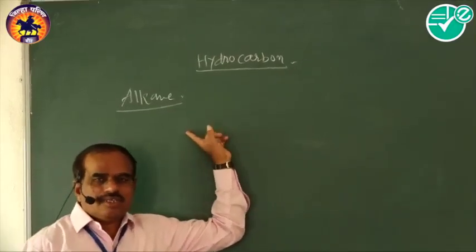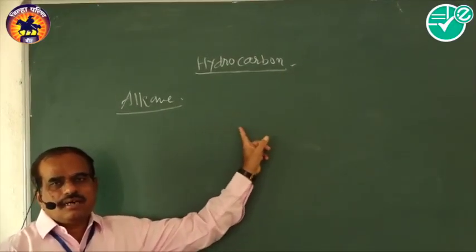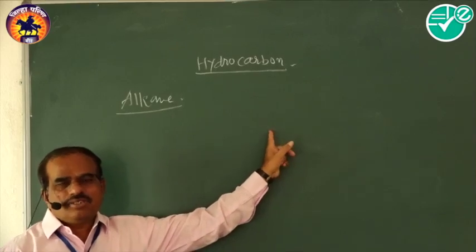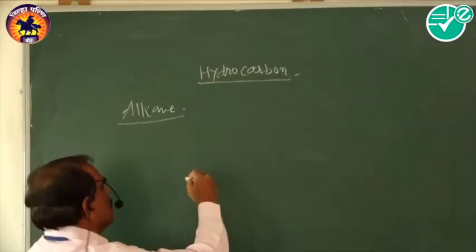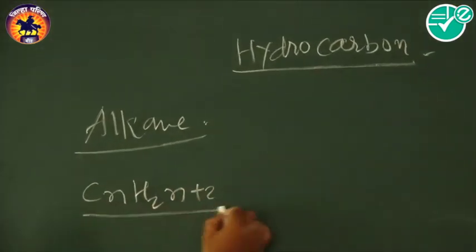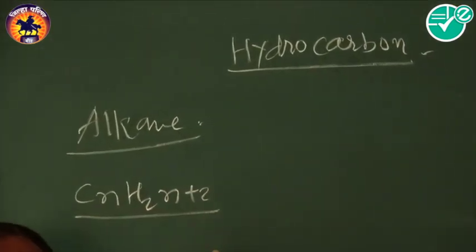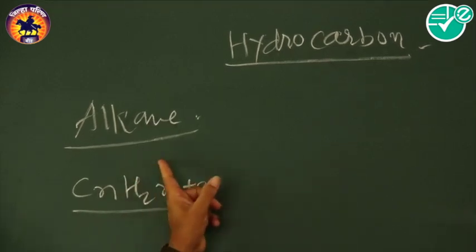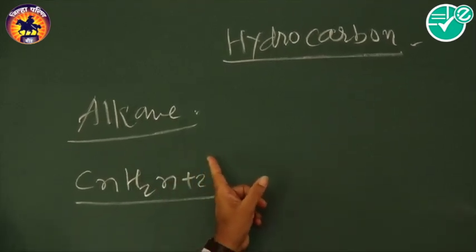Alkanes are the aliphatic saturated hydrocarbons containing carbon-carbon single bonds. They have the general molecular formula CnH2n+2, where n is the number of carbon atoms. Alkanes are saturated. Saturated means it has a complete valency.